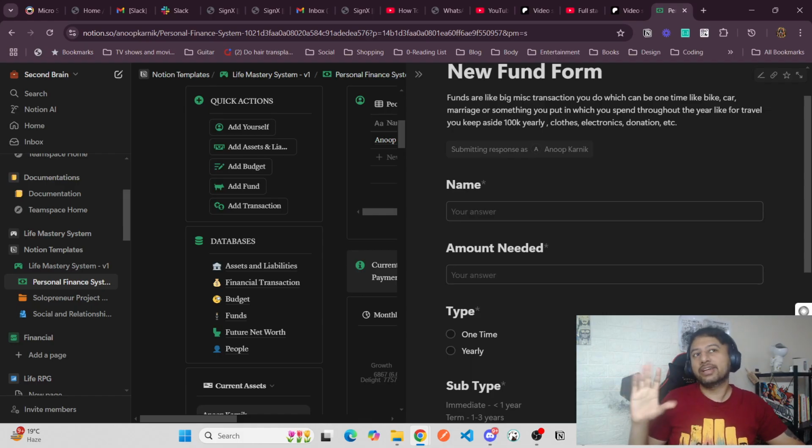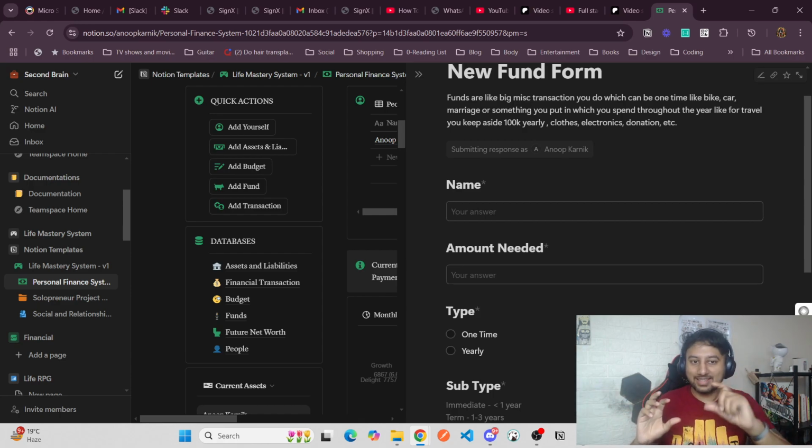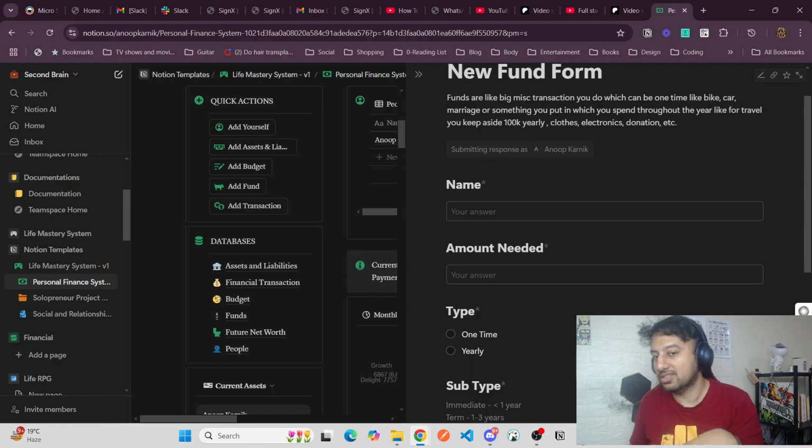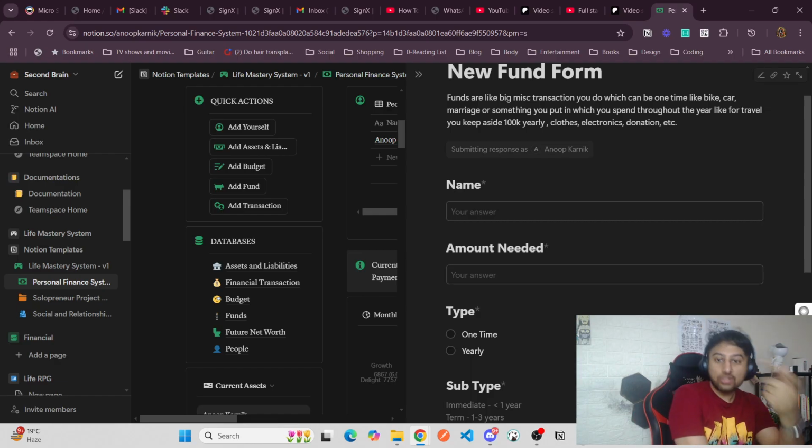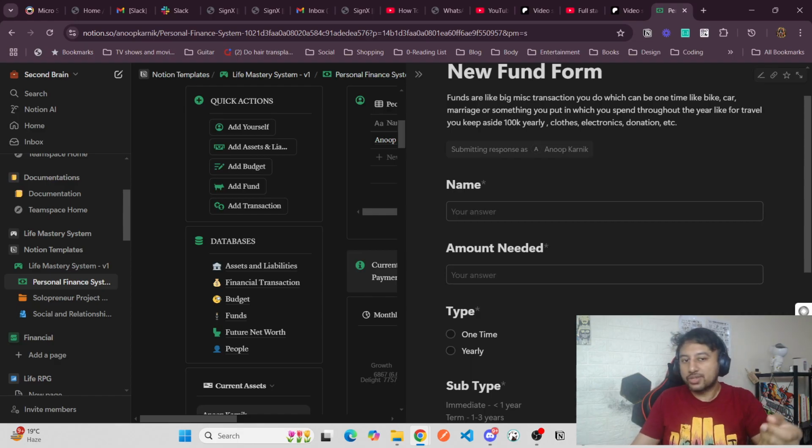Every year you are putting this much amount of money that you are going to travel. So it's not something you would add to the budget. It can be that in 2 months you don't do anything, then it will confuse you, so it should only be included yearly as such. Or if it's big misc transactions in your retire fire number, you add that too, right? Because those are important.